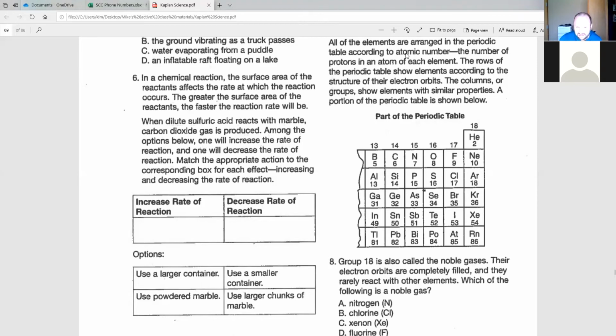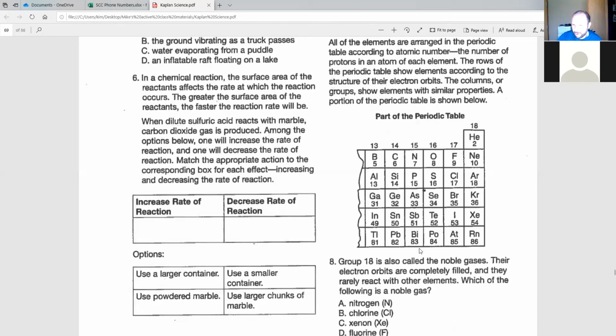So 8 says, group 18 is also known as the noble gases. Their electron orbits are completely filled and they rarely react with other elements. Which of the following is a noble gas? Okay, so again, don't make these questions harder than they need to be. If none of that made sense, the only thing that you really need to know is which of these is a noble gas? And remember, they give us all this extra information that we don't necessarily care about, in terms of answering this question.